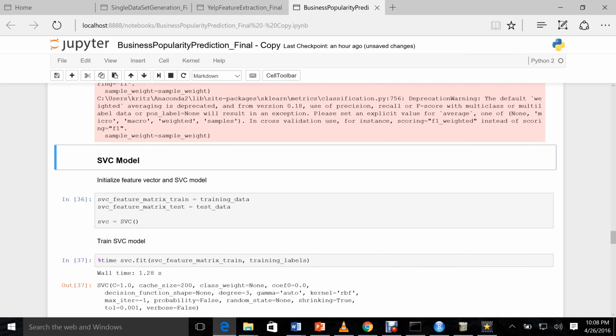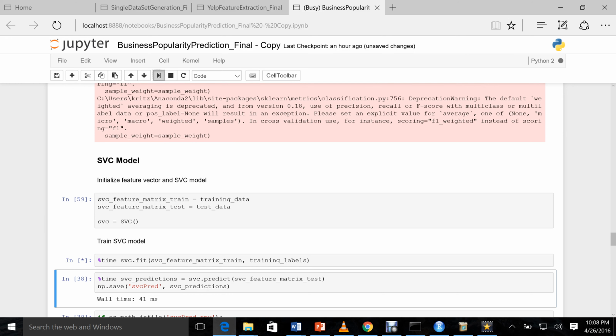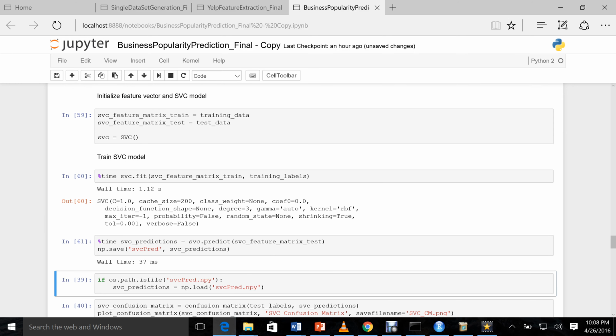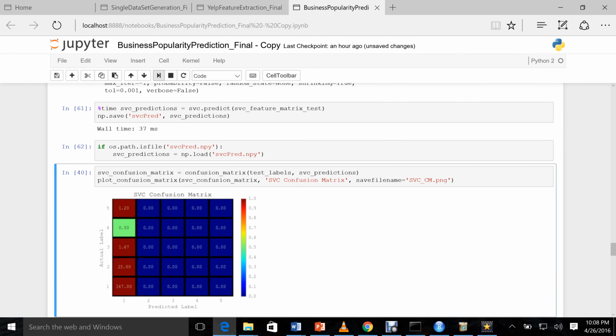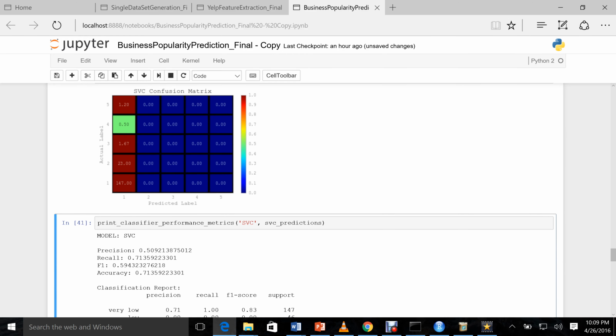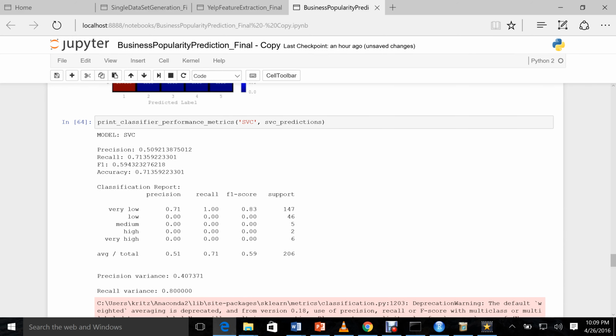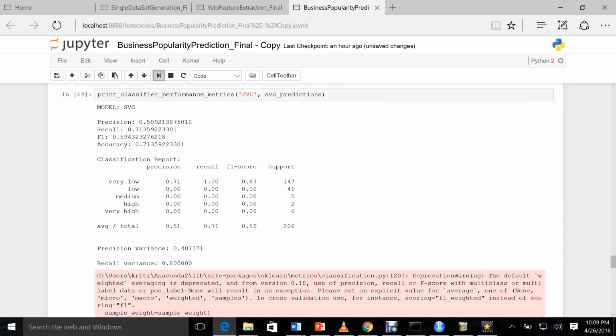Then we'll employ the SVC model. We are reading the training and the test set. It took 1.12 milliseconds to run that, and then we'll come up with a plot. For the SVC model, here also you see the actual level and the predicted level. The accuracy level is a bit lower because we have not scaled our data, which is required in the SVC model. Then we come up with the classification matrix. The precision is 0.5 and the recall is 0.7. As I told you earlier, it's a bit lower than the random forest model.